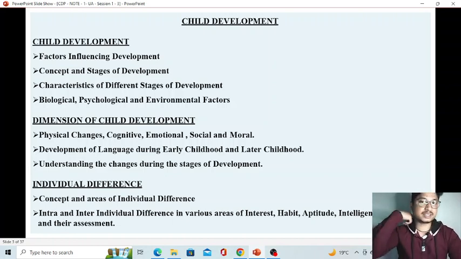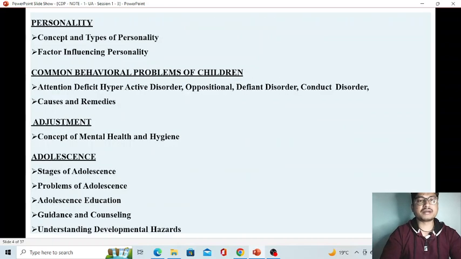So see, this whole chapter is a very vast chapter, because here we have to study many theories, many tests and all. There are different things, many types of intelligence. It may seem like it is done in just a single line, but there are many things that we have to study here. After that, we will discuss personality. Personality is, again, see, you can see just two subheadings, but it has got many things in it.